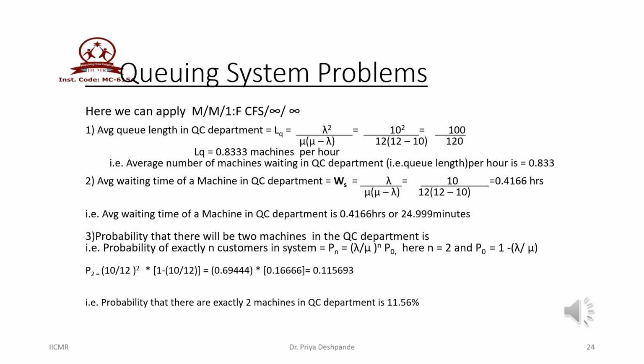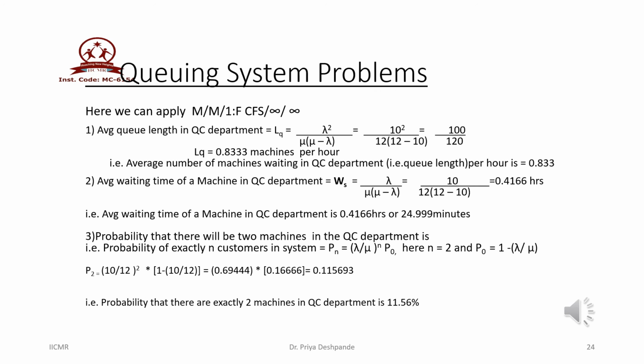As we have already discussed in the earlier slide, the M/M/1 FCFS infinity is the best suitable model for this situation. So let us find the average queue length in the quality control department, which is LQ, and it is calculated by lambda square upon mu into mu minus lambda.